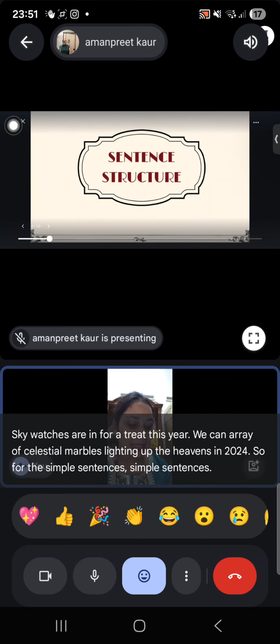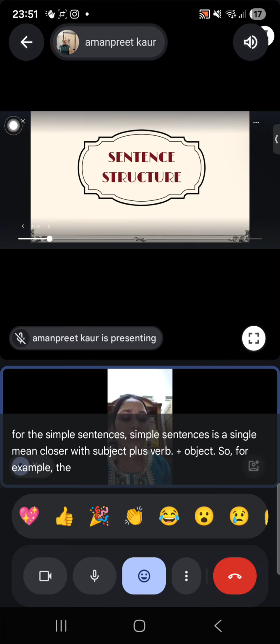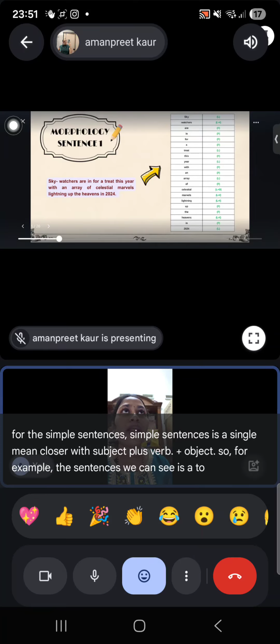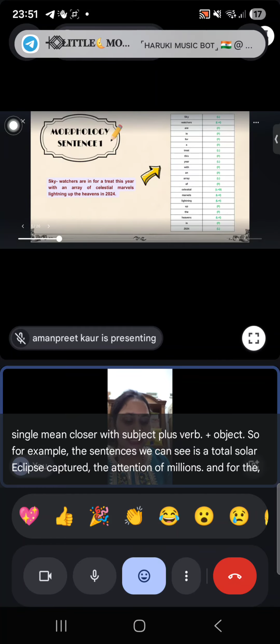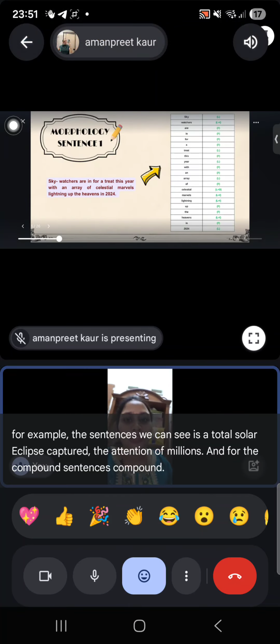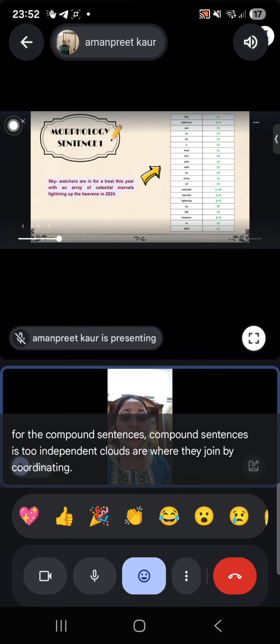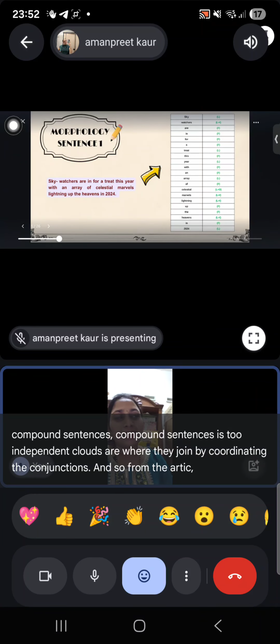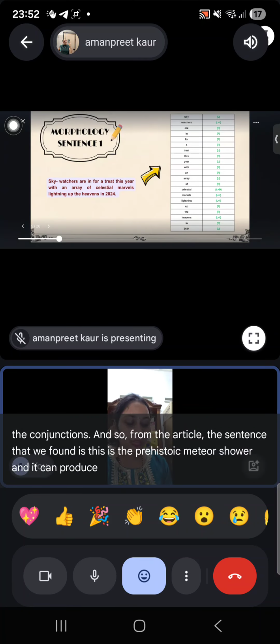Simple sentences are a single main clause with subject plus verb plus object. For example, the sentence we can see is: a total solar eclipse captured the attention of millions. And compound sentences are two independent clauses joined by a coordinating conjunction such as and. From the article, the sentence that we found is: this is the Perseid meteor shower and it can produce up to 60 shooting stars per hour in a typical year.